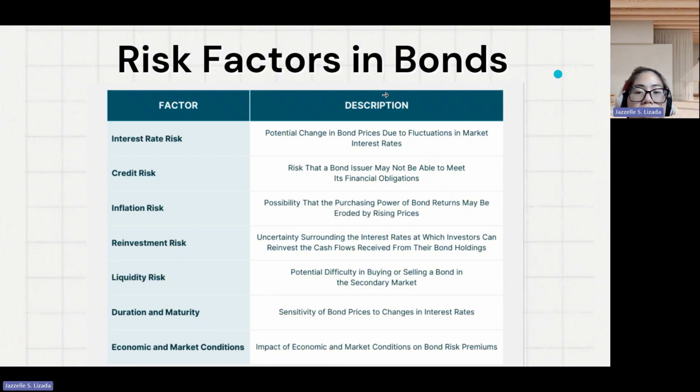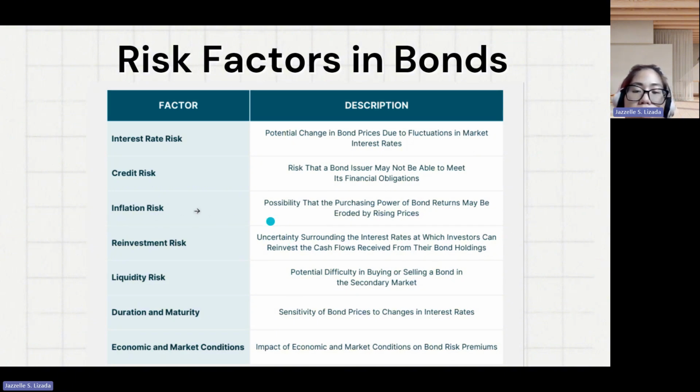Then, risk factors in bonds. We have different risk factors. First, interest rate risk, a potential change in bond prices due to fluctuations in market interest rates. Then credit risk, that a bond issuer may not be able to meet its financial obligation or may default in payment. Then inflation risk, the possibility that the purchasing power of bond returns may be eroded by rising prices. Reinvestment risk, uncertainty surrounding the interest rate at which investors can reinvest the cash flows received from their bond holdings.